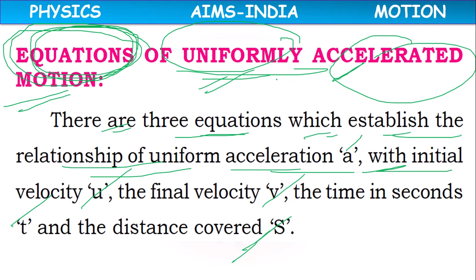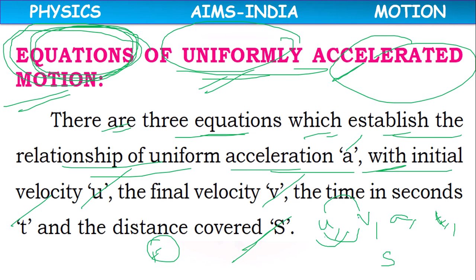Whenever a body is moving with uniform acceleration, in the beginning it will have some initial velocity. When we apply force, its velocity will increase, its velocity changes to v, means there is change of velocity, means it is having acceleration a. This change will happen in some time t, and it will cover some displacement s during this time.